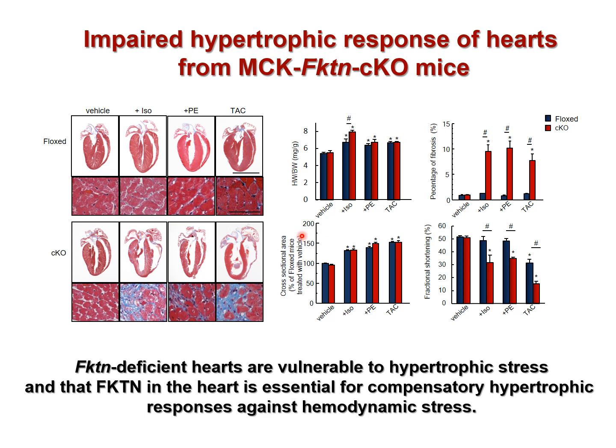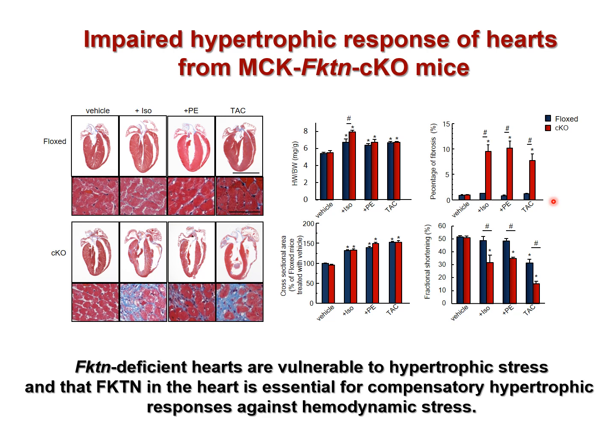Using these 10-week-old mice, we examined the cardiac hypertrophic response. Control mice show incremental change in heart weight to body weight ratio and cross-sectional area of cardiomyocytes against adrenergic receptor agonist or pressure overload without increased fibrosis.